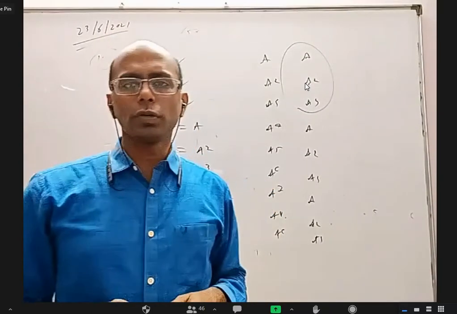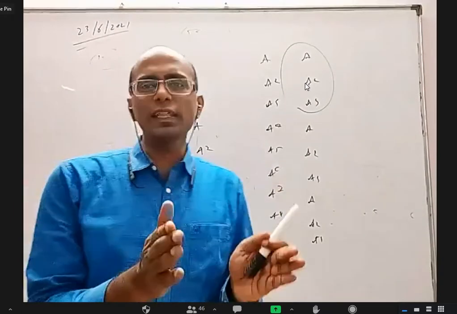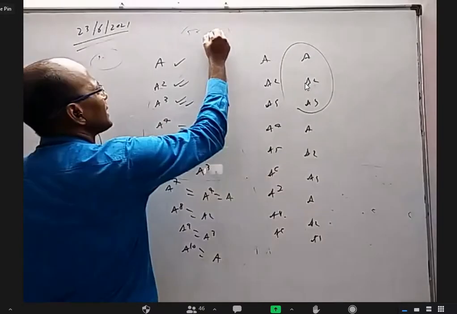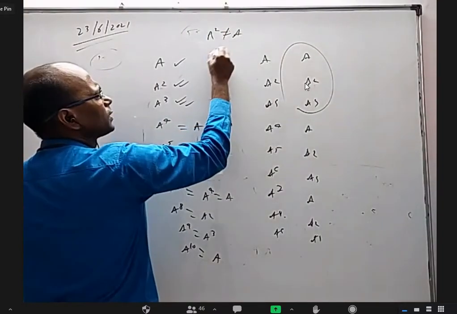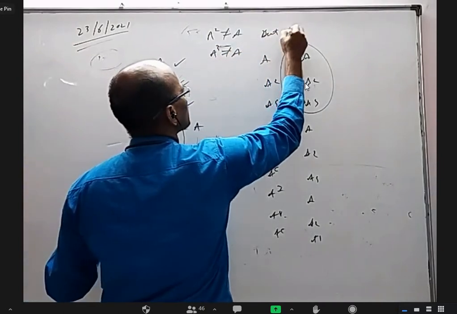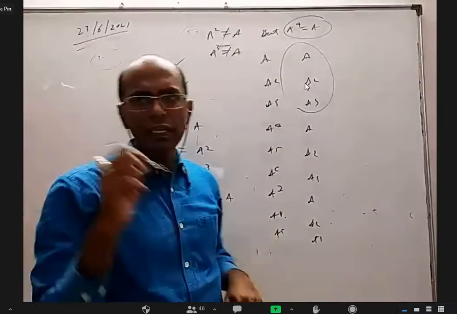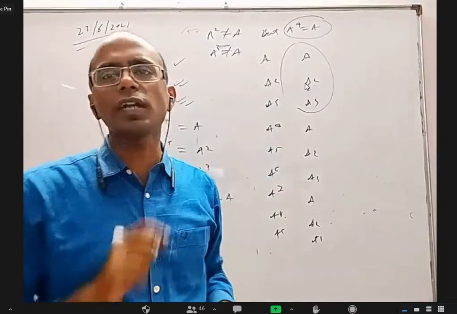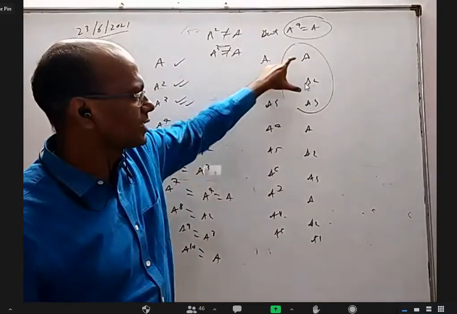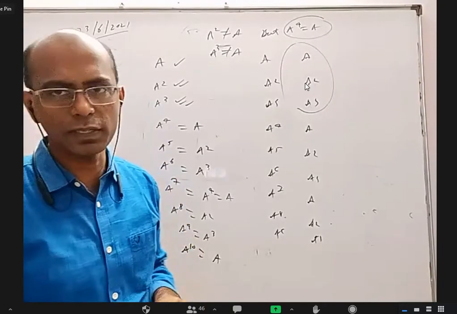So it is a periodic matrix where every 3 come repeated. How many they are repeating, that is called the period. So whenever A square is not A, A cube is not A, but A power 4 equals A, then it is a periodic matrix of order 3. Even though it is power 4 here, I should say order 3 because three things are repeating. Is it clear? Sir, a doubt. Yes, please.